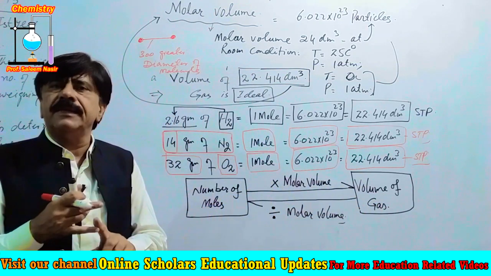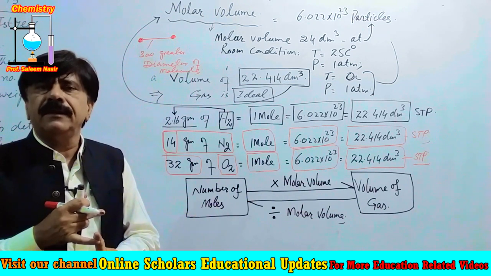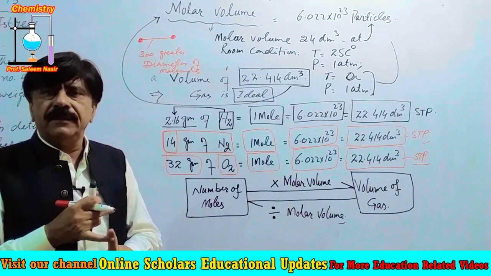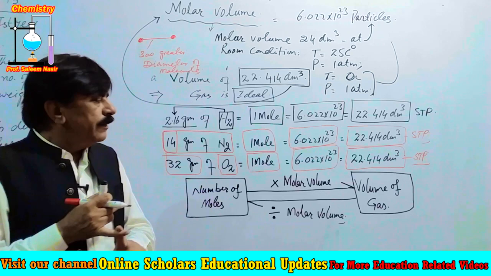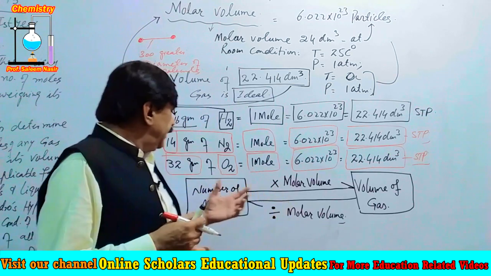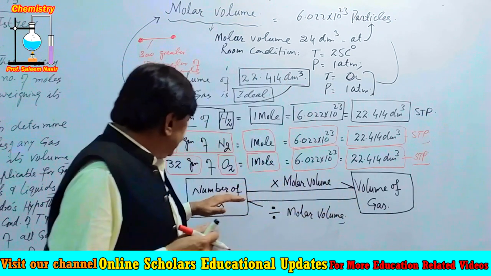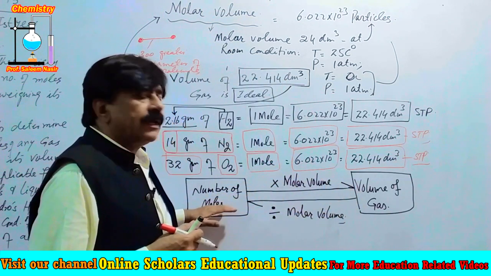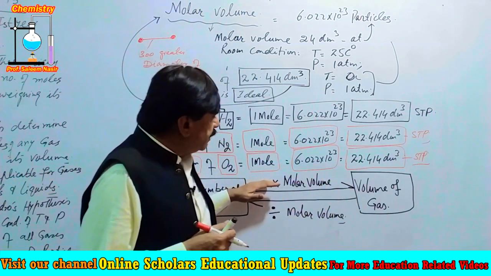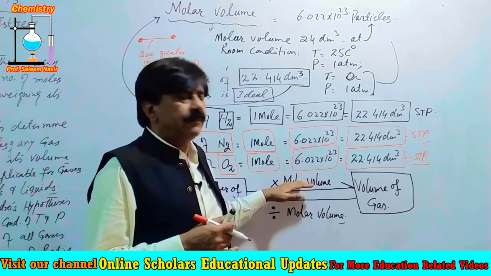When one thing is given, the second can be calculated by that relationship. If we want to find the volume of the gas, then the number of moles of the gas is multiplied by the molar volume.